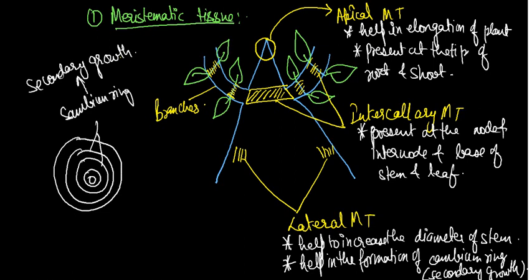So every point should be clear regarding the meristematic tissue. Okay, from the next slide we are going to discuss the permanent tissue. Whatever the permanent tissue, you have to know that the second one is permanent tissue. Okay, so with the help of that branch, we have to know that permanent tissue is of two types, that is simple and complex. So first we are starting with the simple permanent tissue.